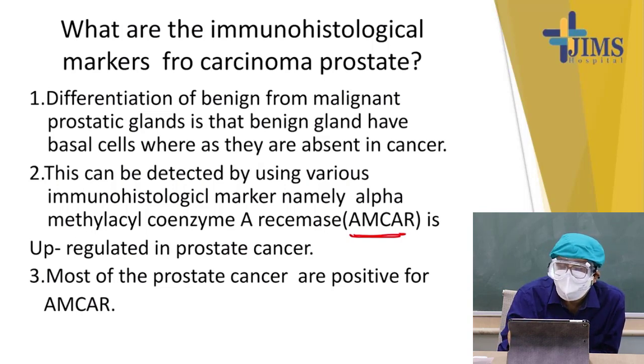AMACR, in full alpha-methylacyl-CoA racemase, if it is positive, then it is a case of prostatic cancer. Most prostatic cancers are positive for AMACR.